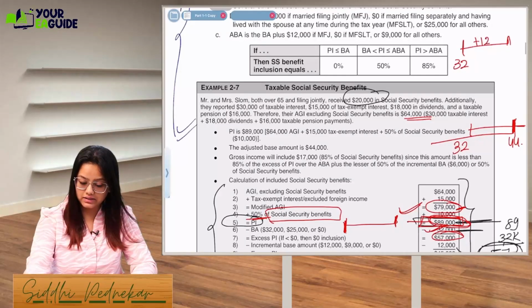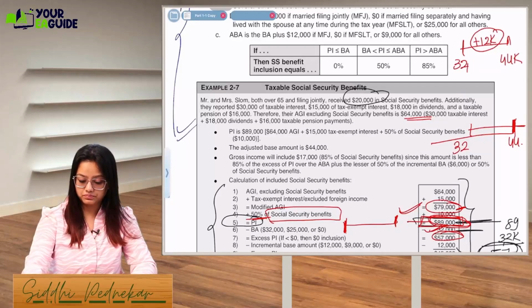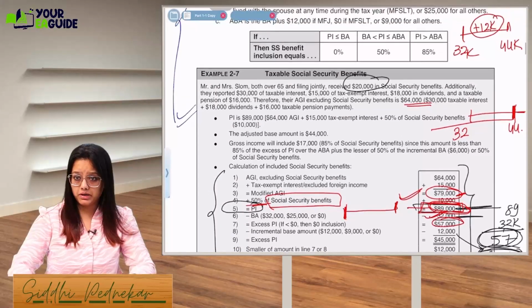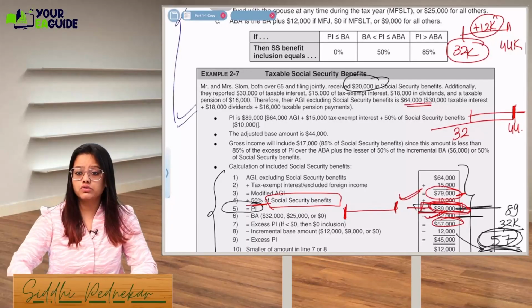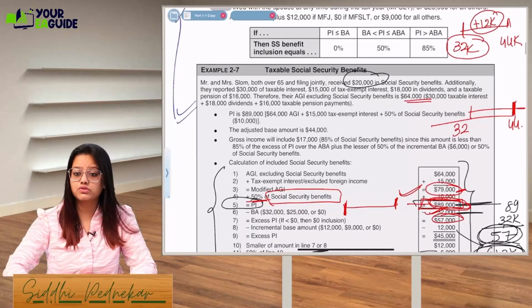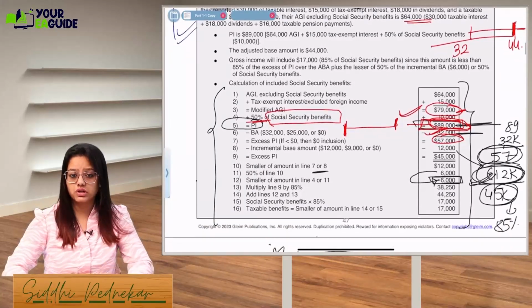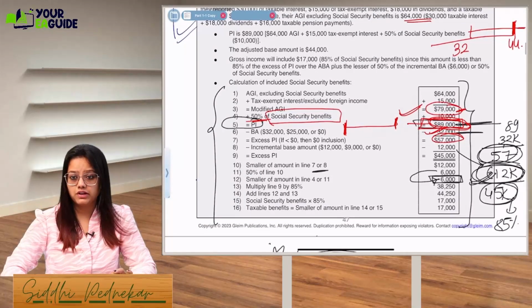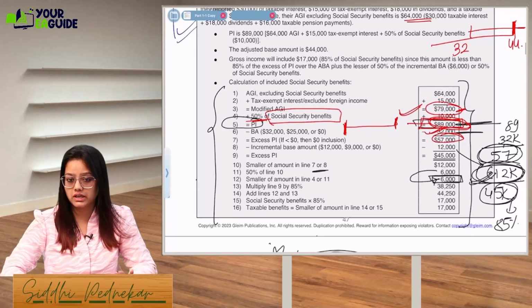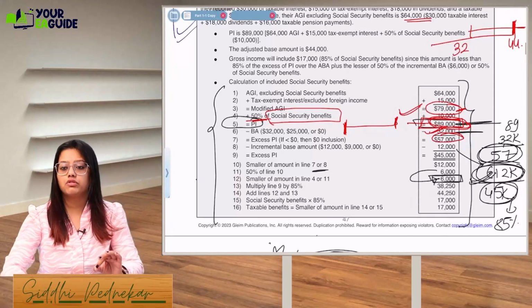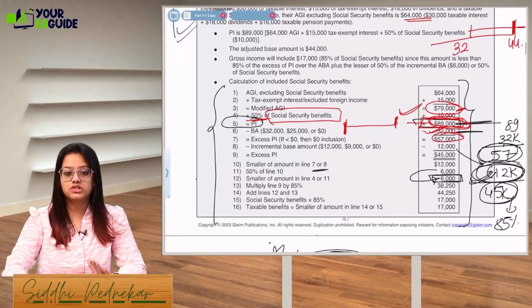When we add this 12,000, we reach 44,000. So first you reduce the 32,000, then the 12,000. That amount which comes is 45,000. Now, this 45,000 is our excess PI, my excess provisional income. Based on this, I'll have to calculate how much is taxable and how much is exempt.